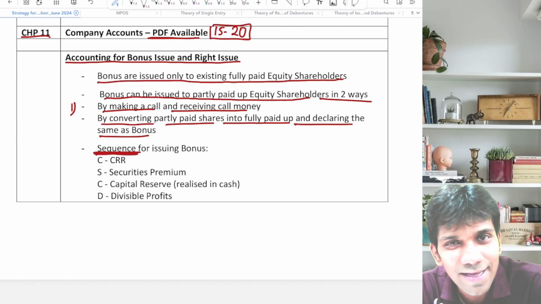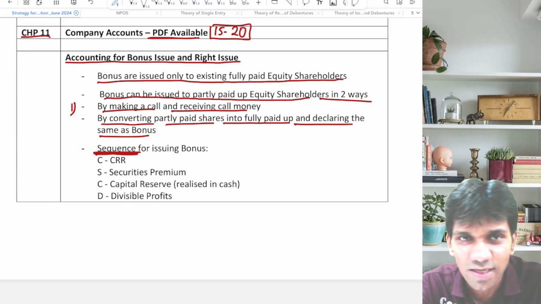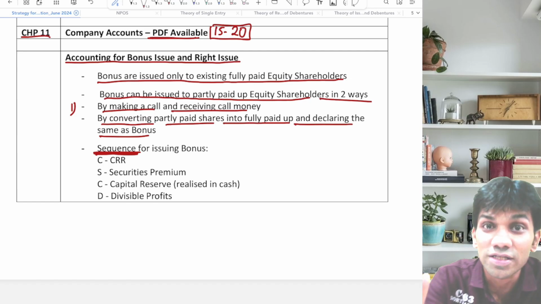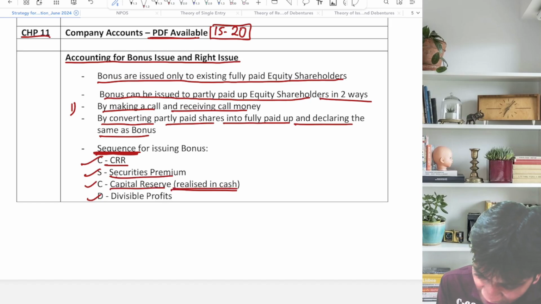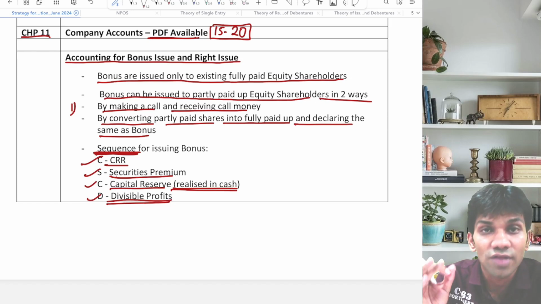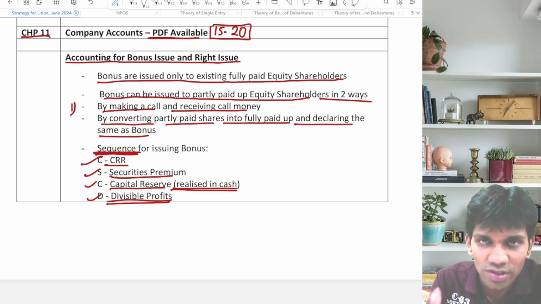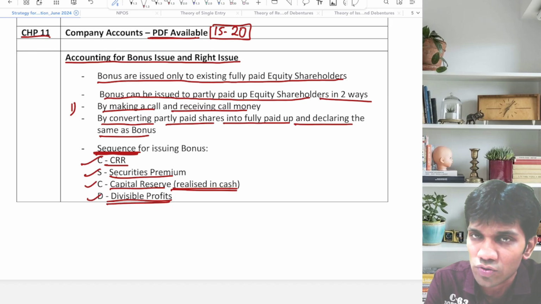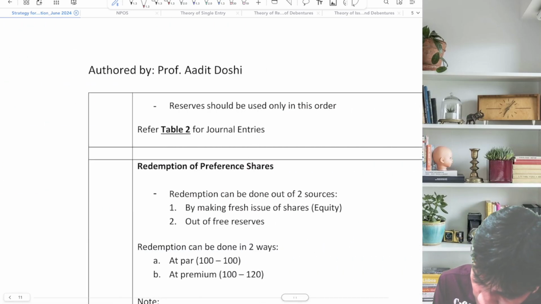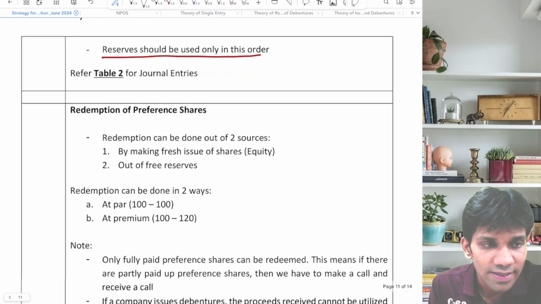Sequence. Guys, आपने मेरा रील देखा होगा, आपने मेरा वीडियो देखा होगा. सीक्वेंस. तो बोनस की सीक्वेंस क्या थी? CSCD. C for CRR, S for securities premium, C for capital reserve, which is realized in cash, and divisible profits. The reserves should be utilized in the order which I have written in the notes in the strategy, because it is mentioned by the Companies Act 2013. Reserves should be used only in this order. Guys, clear? Let's go ahead.